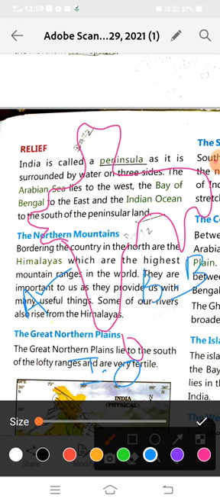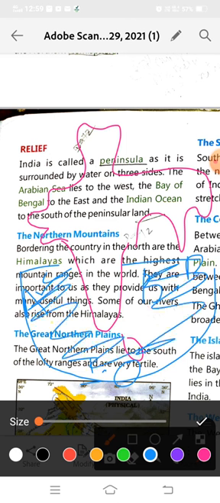So India is surrounded by water on three sides. That is why it is known as a peninsula, because any land which is surrounded by water on three sides and has a big land mass on the fourth side is known as a peninsula. That is why India is called a peninsula.